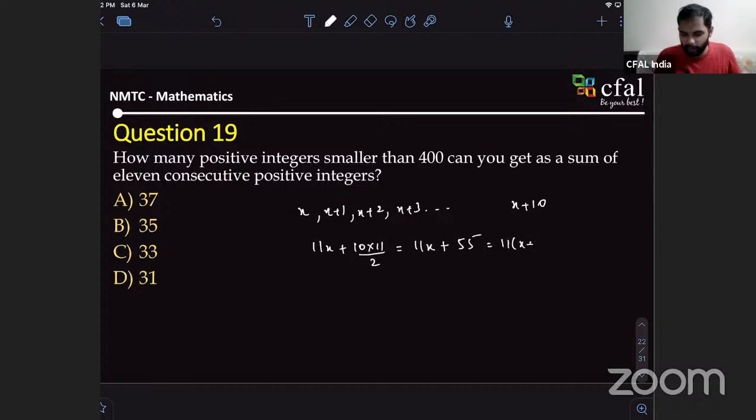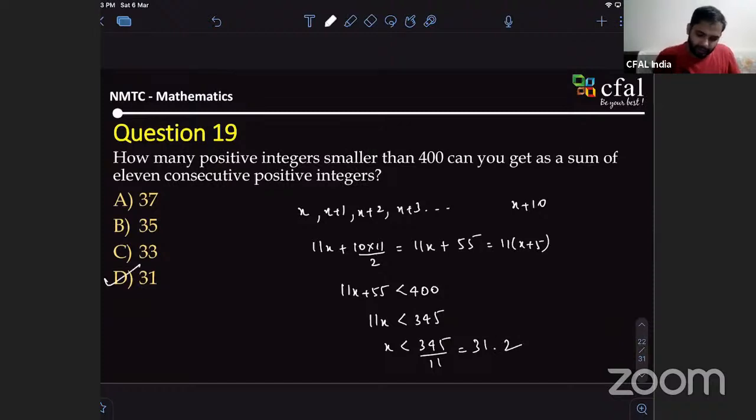This is what you wanted, right? So we can plug values for x, or instead directly write the equation: 11x plus 55 should be less than 400. That's what was asked, right? We just find the highest x, and that will be the number of values of x. So 11x is less than 345, so x is less than 345 by 11, which is 31 point whatever it is. It doesn't matter anymore. So 31 is the answer.